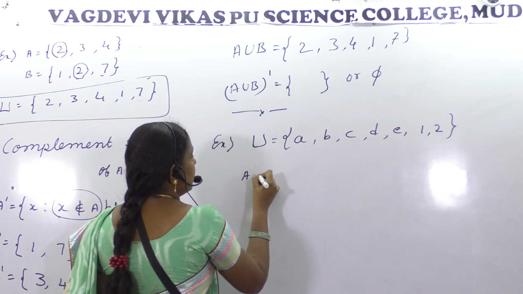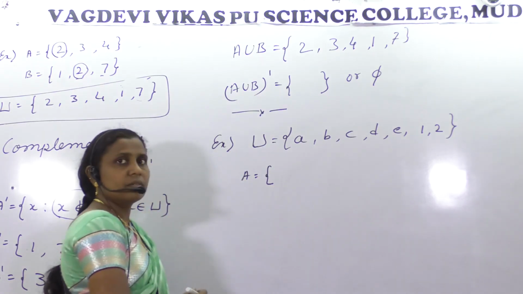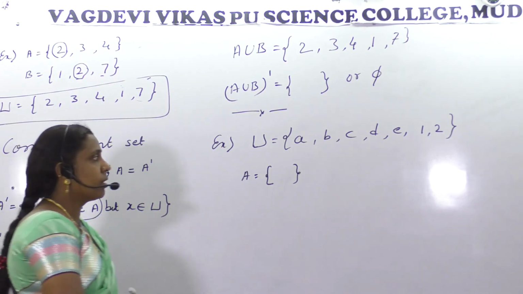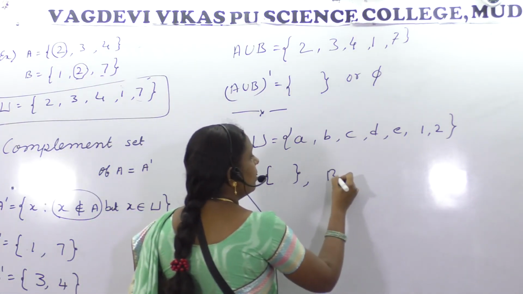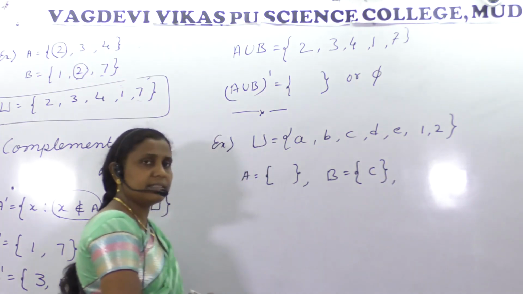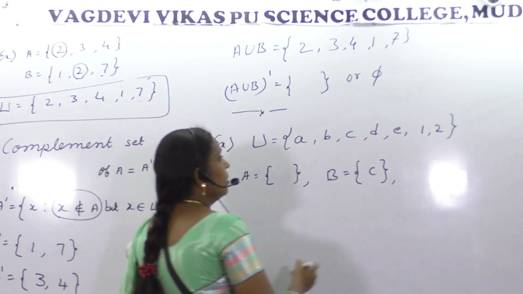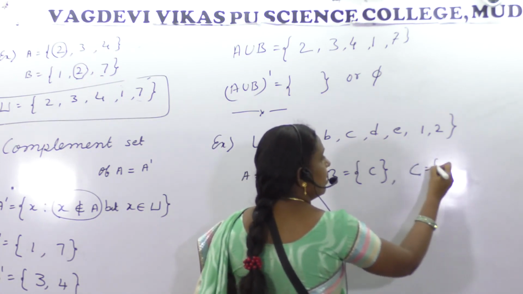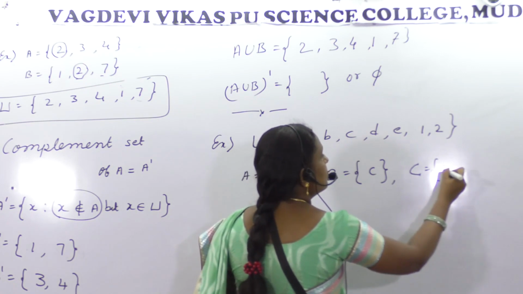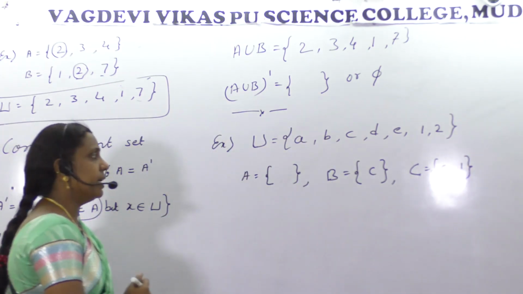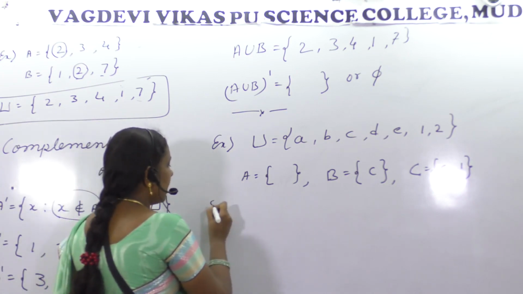Suppose A is a set, the null set. B I will take as a singleton set. Set C is equal to C and 1, a set with 2 elements.